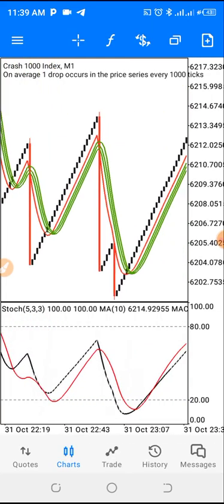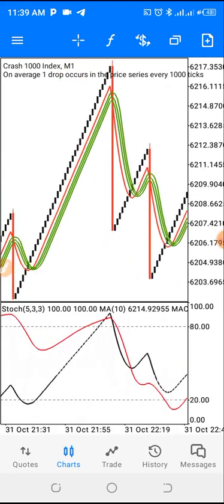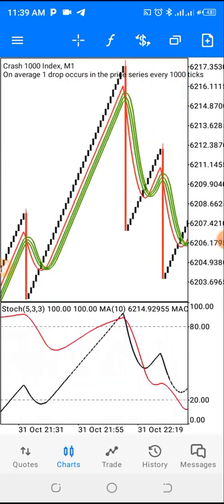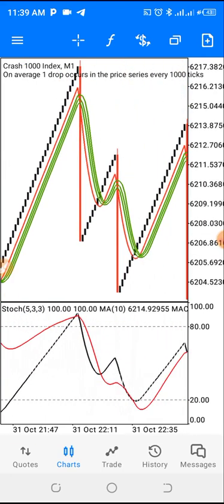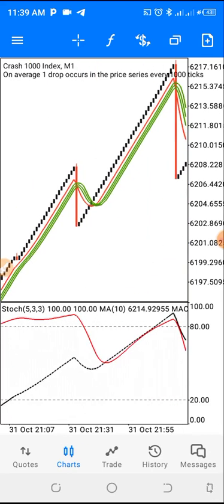So guys, do your back test very well, and note what works for you. Is it the normal W that works for you, or the advanced W that works for you? Whichever one works for you, you just need to do your back test very well and know which one works perfectly for you.